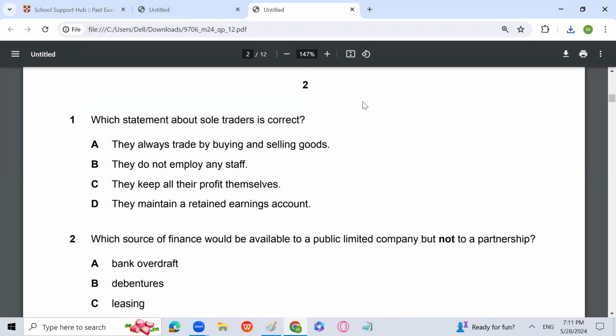So the answer is C. They keep all their profit themselves. All the profit will be for the sole trader because there is one-man control, so he is the only person who is entitled to the profit.